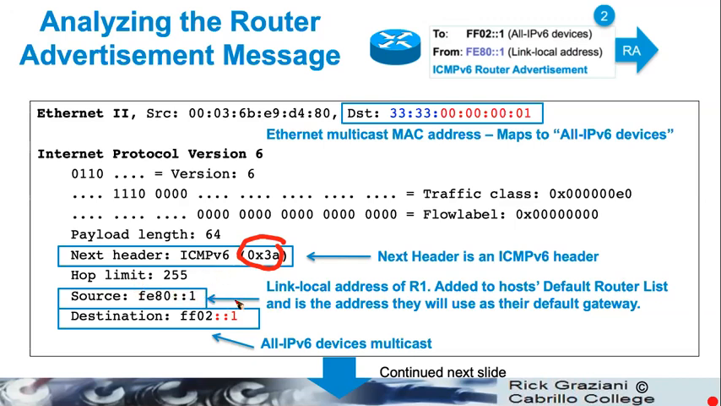It is sourced from the link local address of the router, which end devices will use as their default gateway. And again, this router advertisement message by default is sent to the all IPv6 devices multicast. But as we mentioned previously, this could be the IPv6 address along with the link local address of the end device that sent the router solicitation message. You can actually configure that option on the router's interface to do that. Okay.